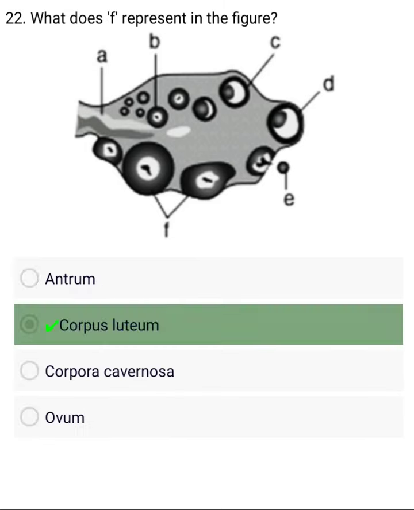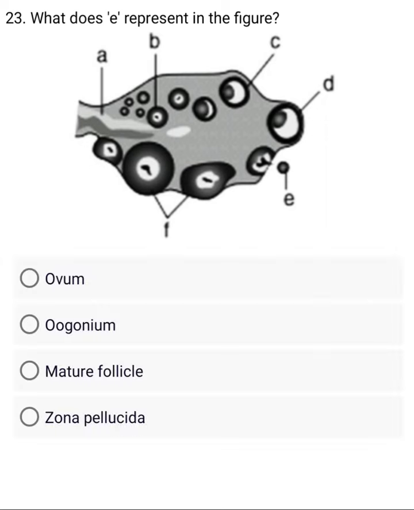A. Right. What does A represent in the figure? A. Ovum. B. Oogonium. C. Mature follicle. D. Right.